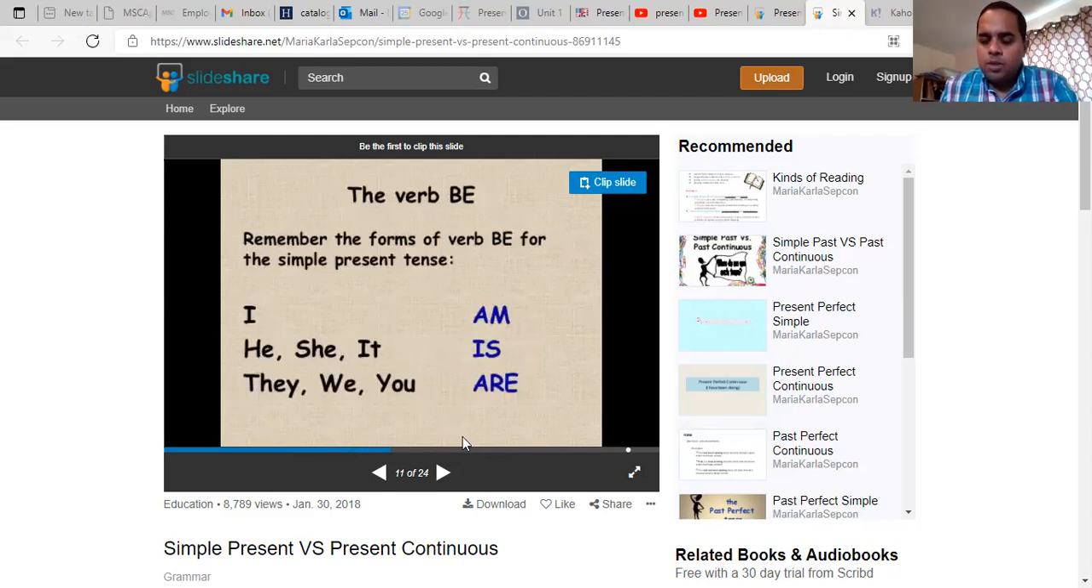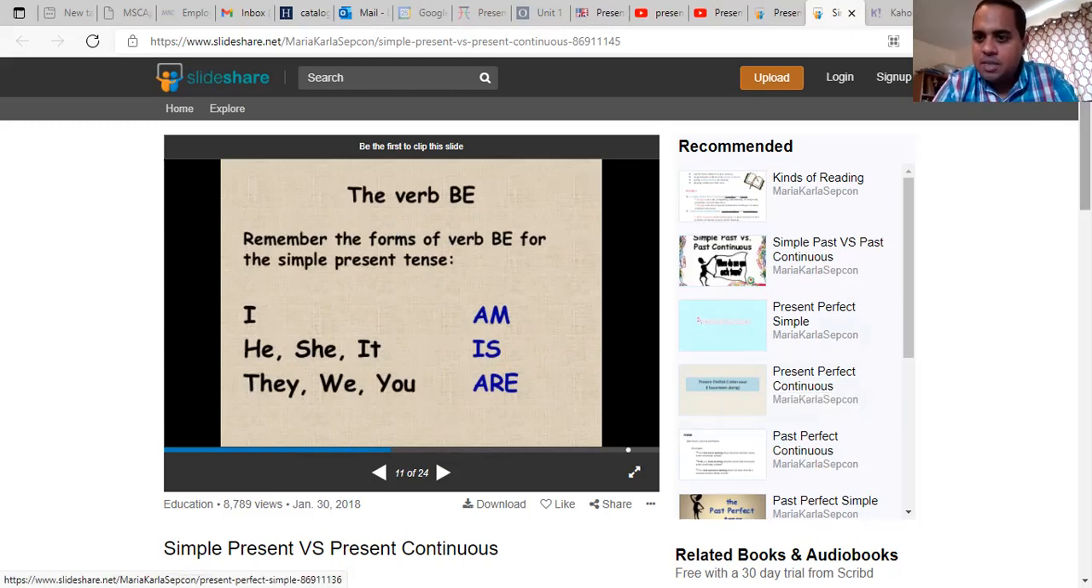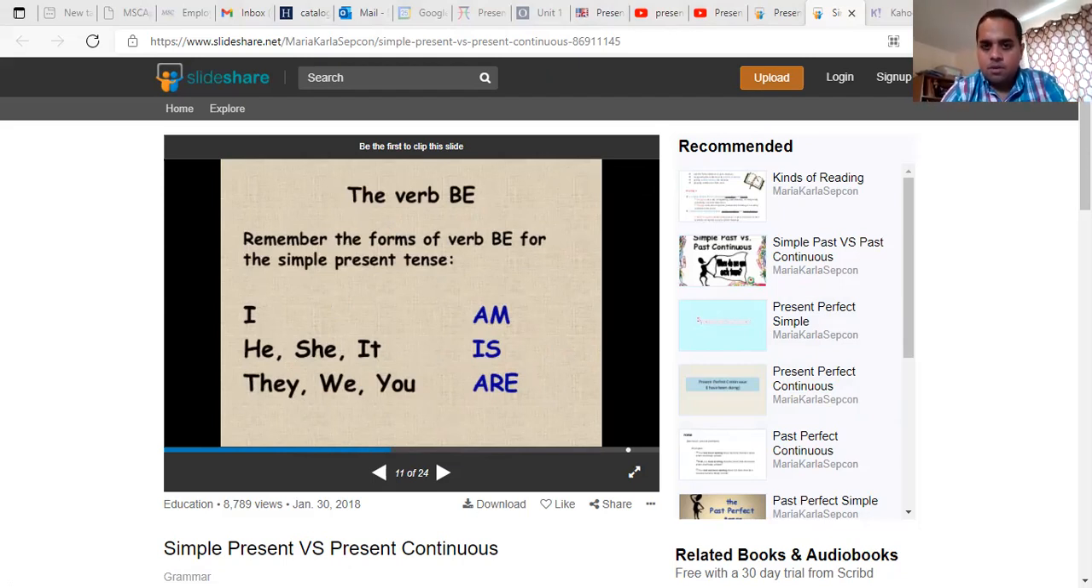Okay. With present continuous, we need to use the verb to be. I am teaching. He is teaching. They are teaching. Teaching is the present progressive verb. I put it on the Zoom chat. I am teaching. Teaching is the present progressive verb that ends with ing. Okay.